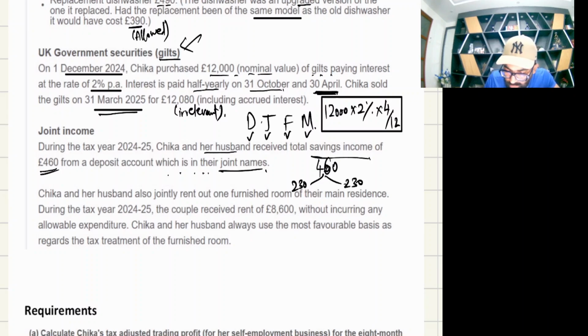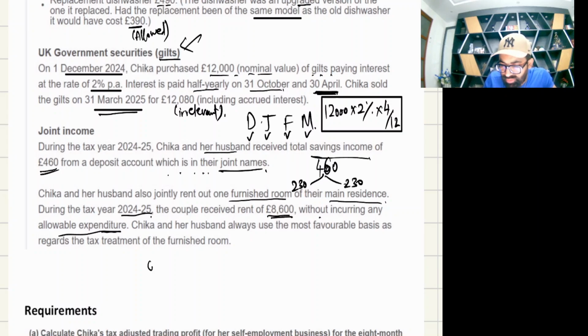Chika and her husband also jointly rent out one furnished room. Hope you remember this relief: furnished room relief, rent a room relief of their main residence. Yes, they are living in the residence and they are giving one room or a few rooms. During the tax year 24-25, the couple receive rent of 8600 without incurring any allowable expenditure. That means actual expenses are zero.